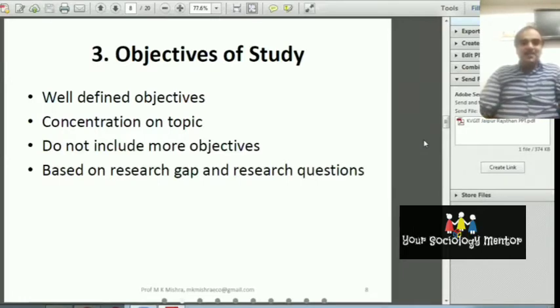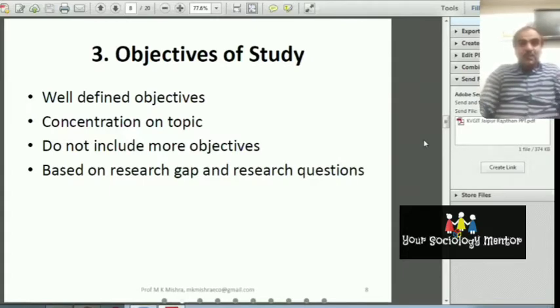Generally, I have seen that in the context of African countries, they include 10 objectives, 12 objectives like this. In the case of India, we have also seen that researchers have included 8 objectives, 9 objectives. What is this? This is not the objective. But when we discuss the developed countries, they include only 2 or 3 objectives. So don't include more and more objectives. If you include more and more objectives, you cannot justify them with the research question.